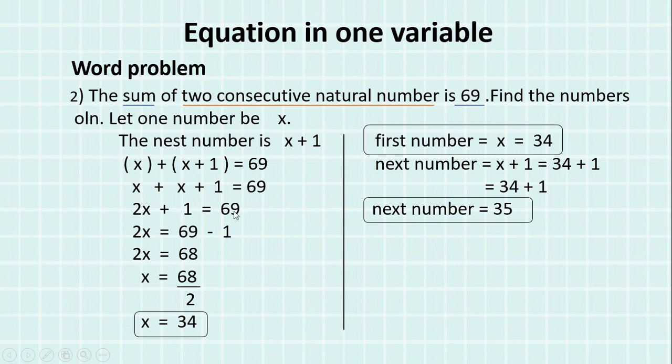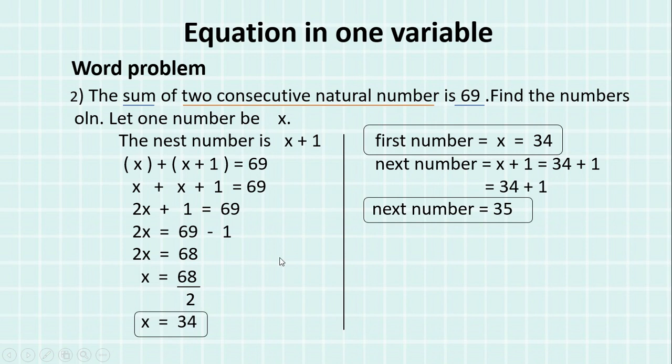Now as I told you, the rule is when there is addition on the left side of the equal to sign, it goes and subtracts on the other side. So this 1 will be subtracted from 69 and we will get 68. Then the other rule, when there is multiplication on the left side, it goes and divides on the other side.